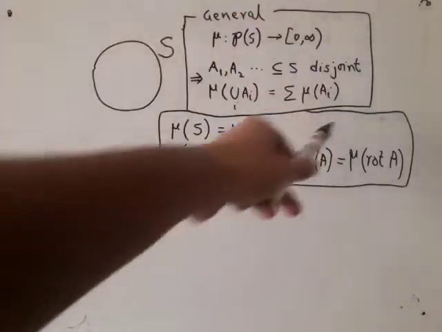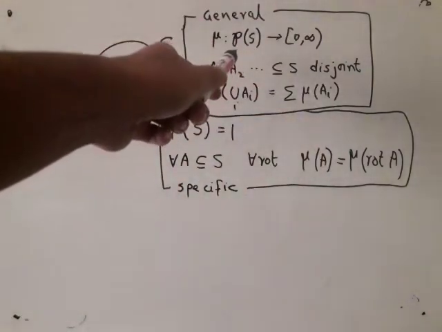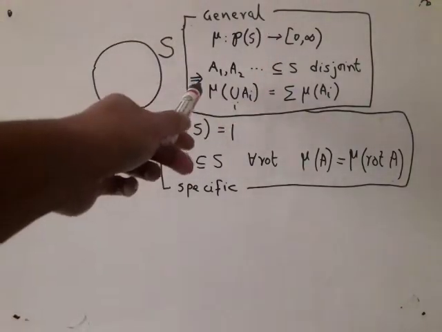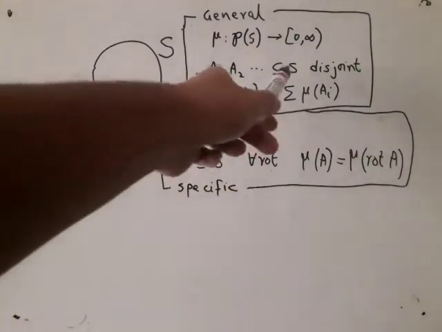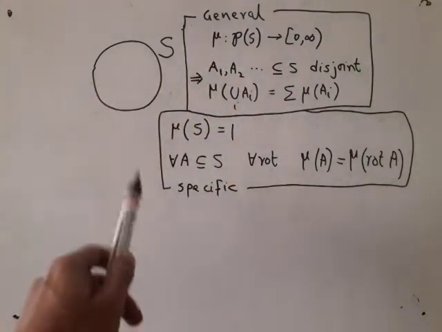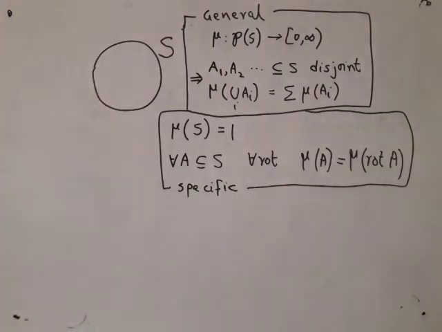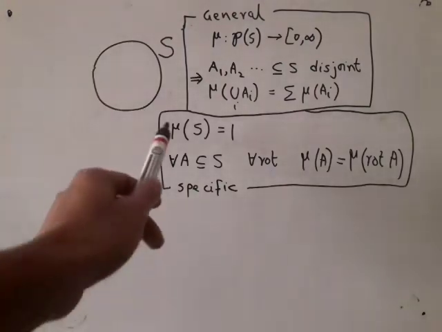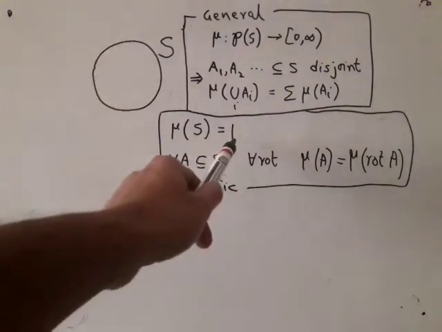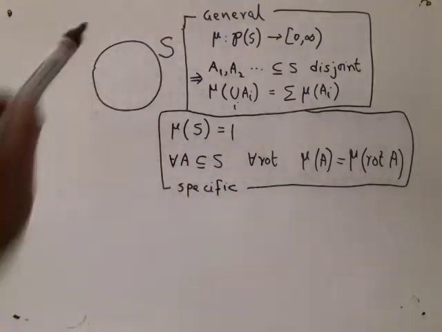So here are the general conditions. Mu, that's a measure, is defined on all subsets of S. It's a non-negative real number, with the obvious condition that if you have disjoint countably many sets, then this will add up. Then the specific thing that I want here in order to capture the intuition of length is that, first of all, I will assume that entire length is 1. This 1 is nothing very important.